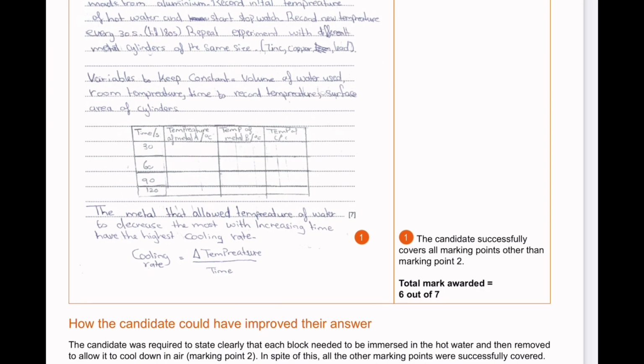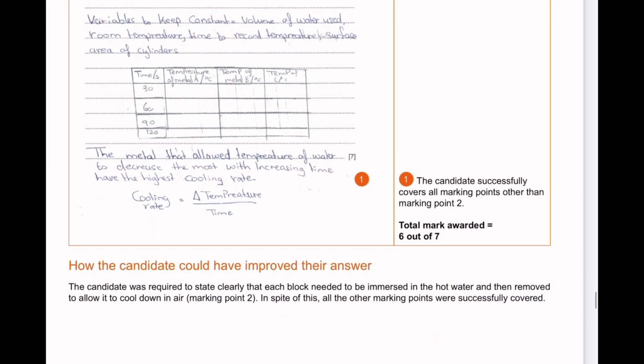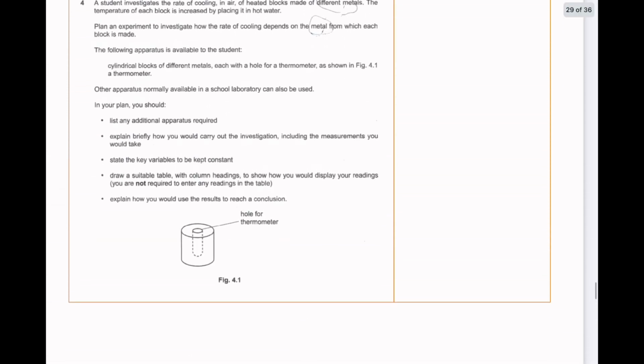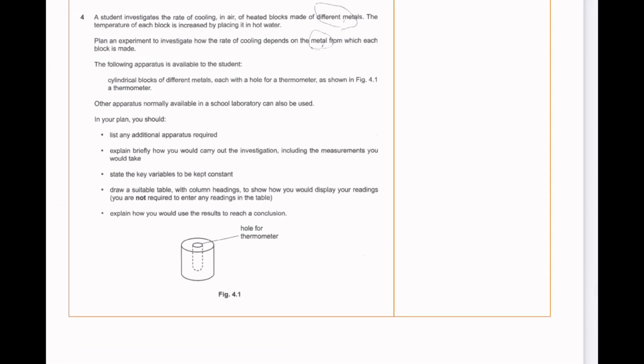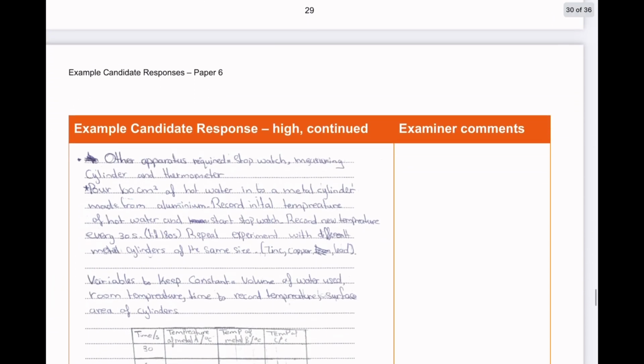इसमें क्या लिखा हुआ है? The candidate successfully covers all the marking points other than marking point 2. Total marks awarded 6 out of 7. How the candidate could have improved the answer. Marking point 2 क्या था हमारे पास यहाँ पर? Marking point 2 था explain briefly how you would carry out the investigation including the measurements you would take. इस पर उसने mark loss किया.